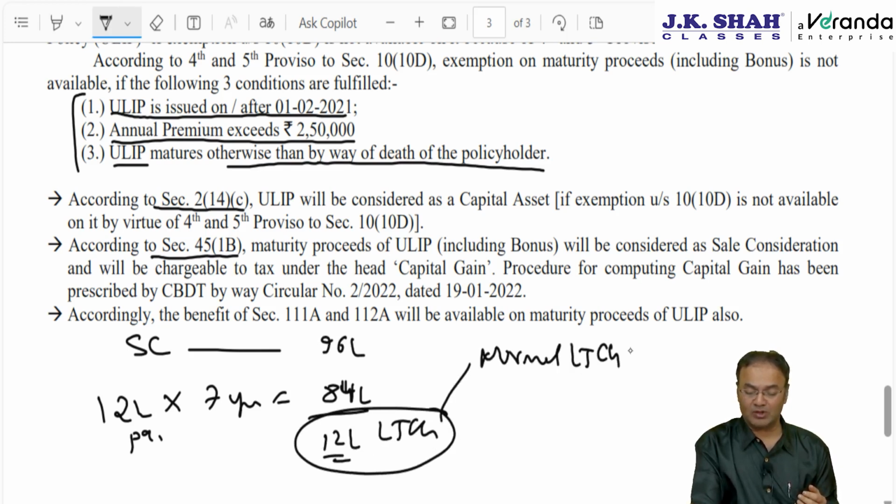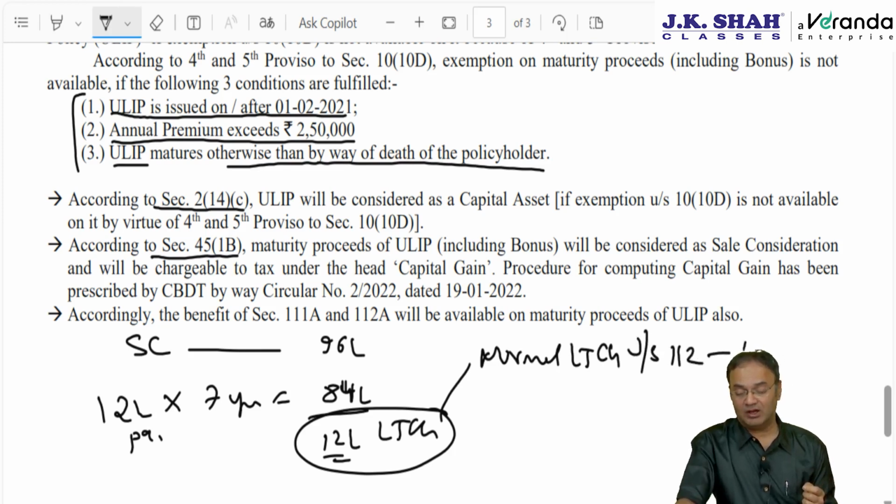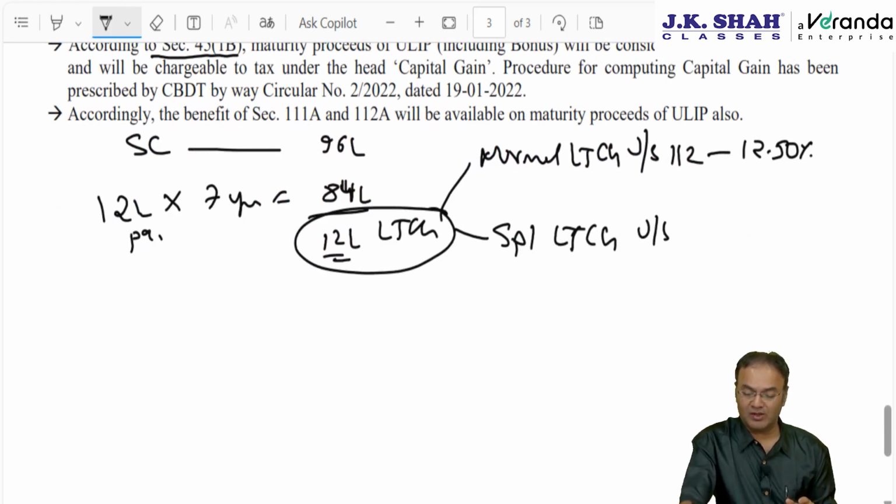If it is treated as normal LTCG under section 112, then the rate will be 12.5% without indexation. And in case it is considered as special LTCG covered by section 112A, then the tax rate will be 12.5%, but on the amount of LTCG exceeding 1,25,000.